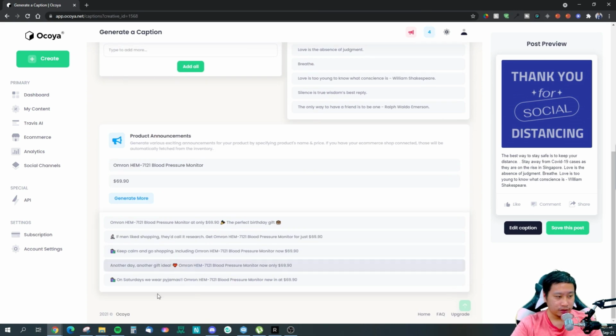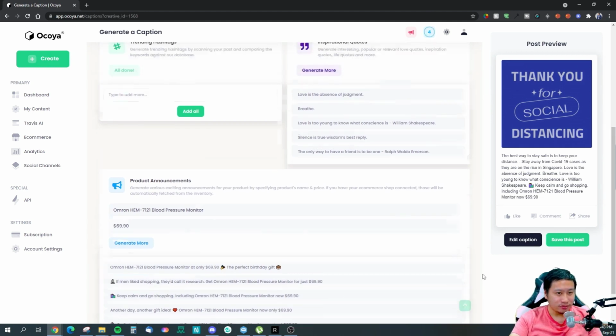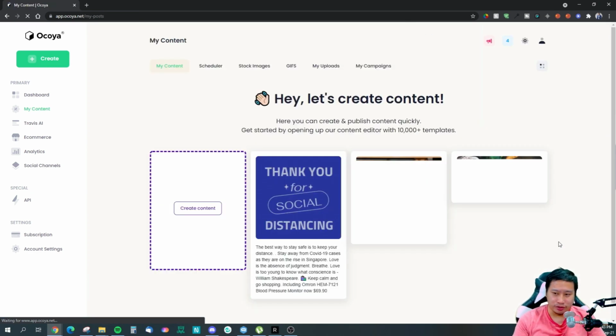Let's see. And then you can have the polls in here, right, like that, right? So it's a very simple tool, because everything is all generated. It saves you a lot of time, and you can start to save this post and schedule it, right?